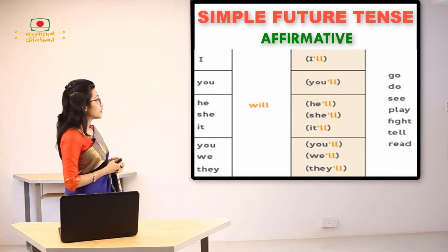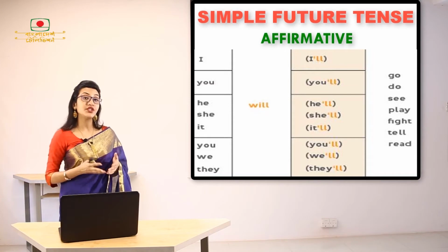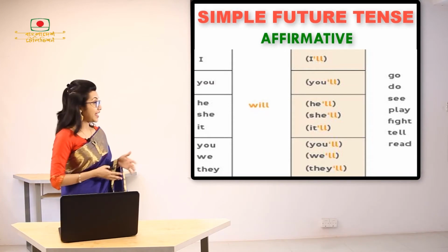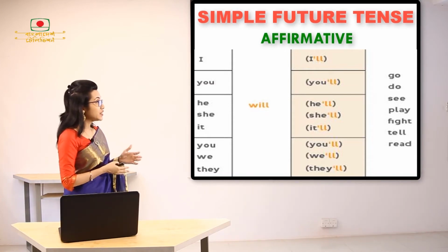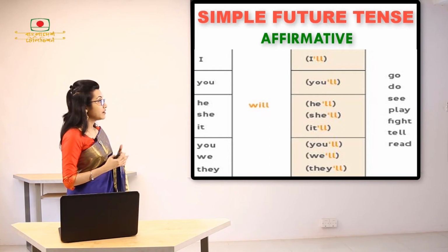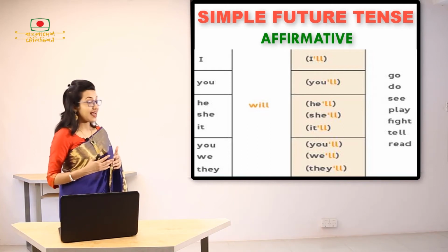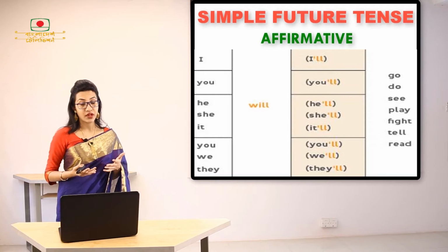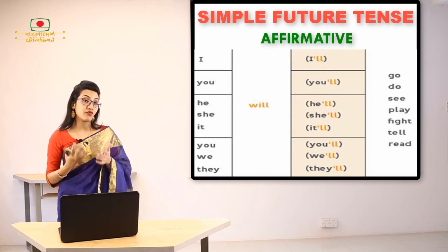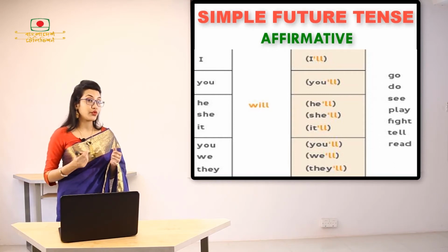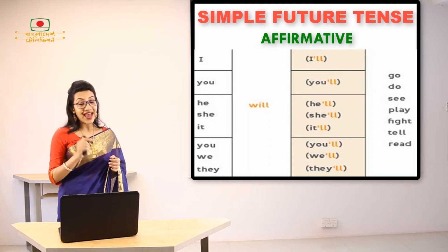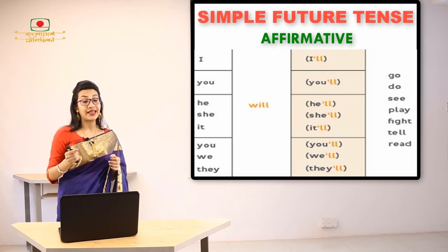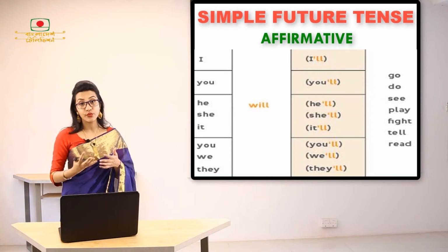And afterwards, we have used the base form of the verb. That means go, do, see, play, fight, tell, and read. Now, if you want to use the contraction, what can you do? You're going to use an apostrophe and then double L as a short form of will.